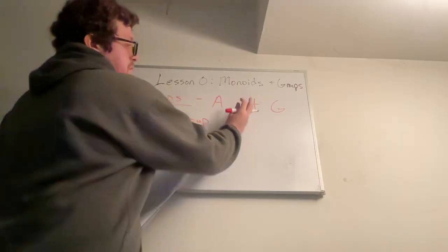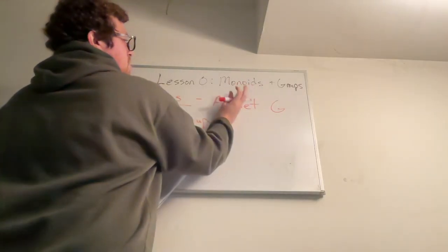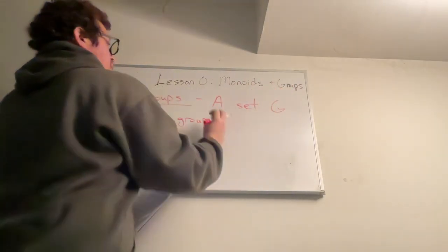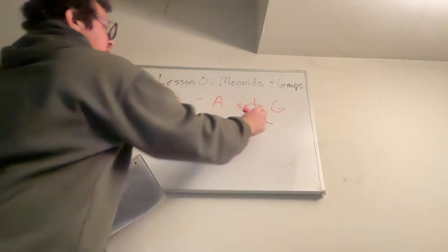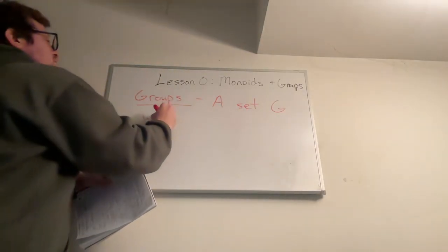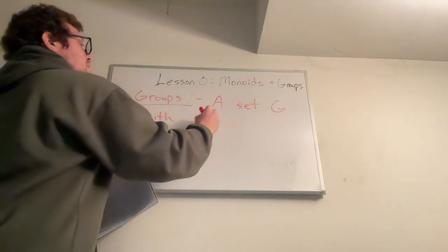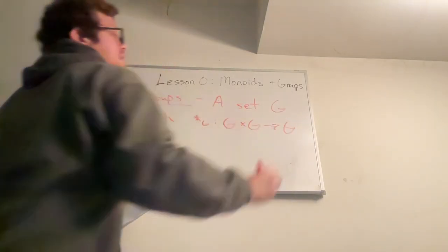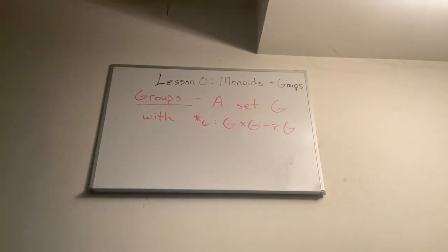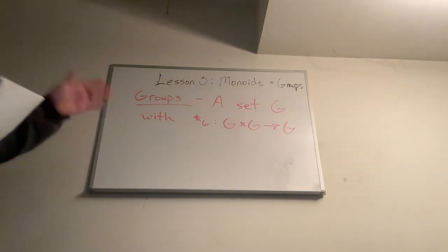Well, first we need the operation too, right? So a set G with operation star G, which is a map from G cross G: it takes two elements of G and produces a new element of G. So the set with the operation is a group.